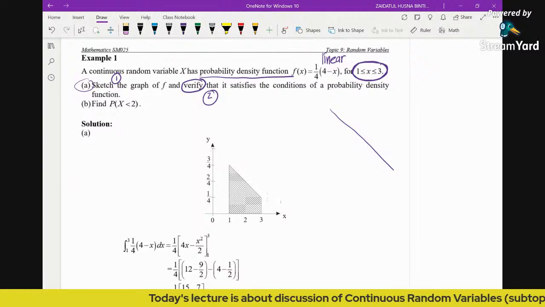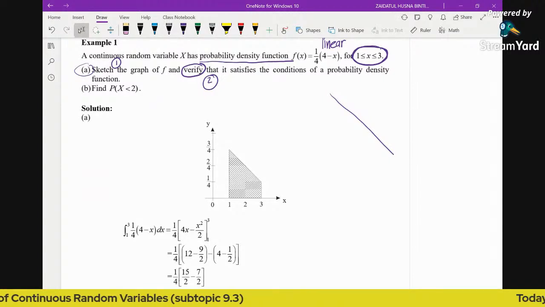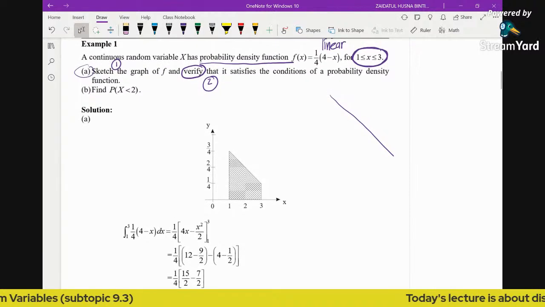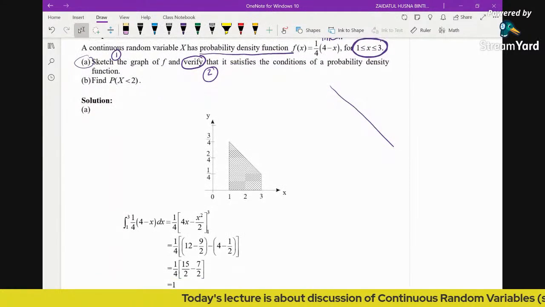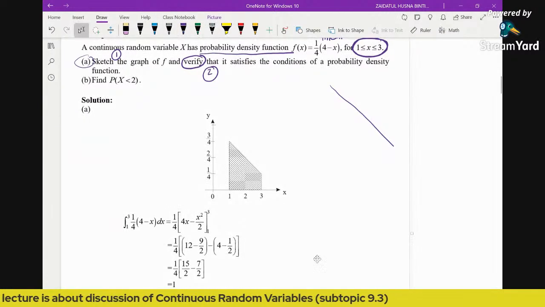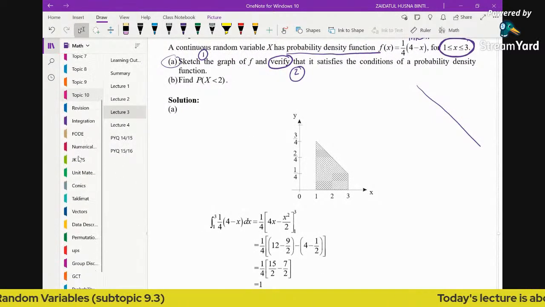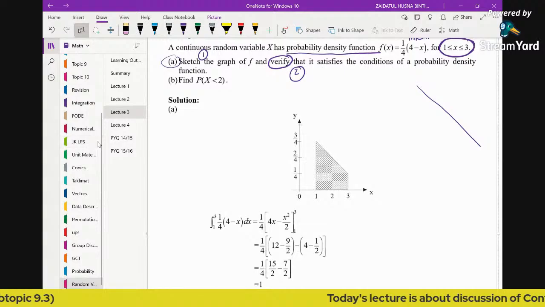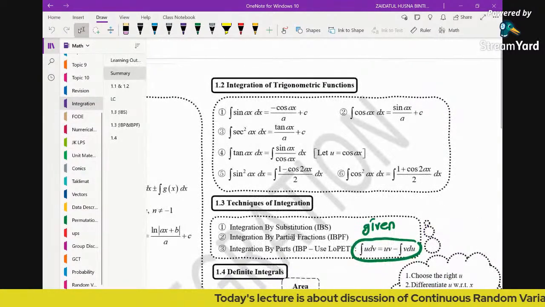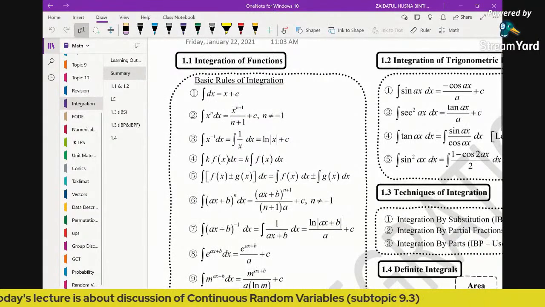After we are done with the graph sketching, how do we answer the second part of the question, verifying that it satisfies the condition of a PDF? Because we have only one particular function defined for this region, we need to integrate. So now let's recall the concept of integration, from topic 1. Let's recall a bit of the basic rules of integration.